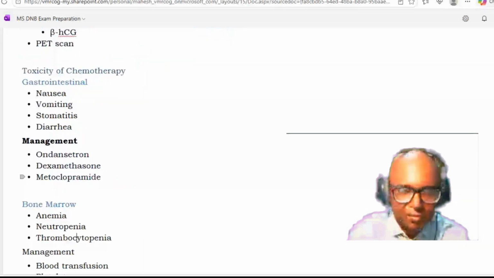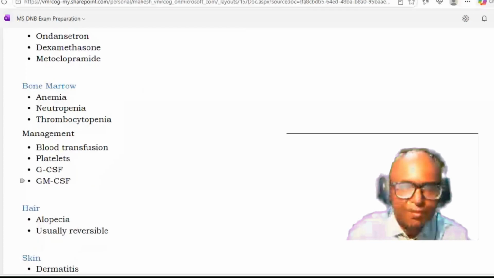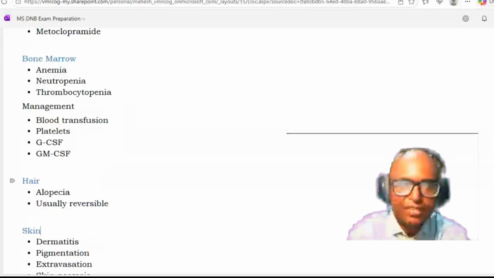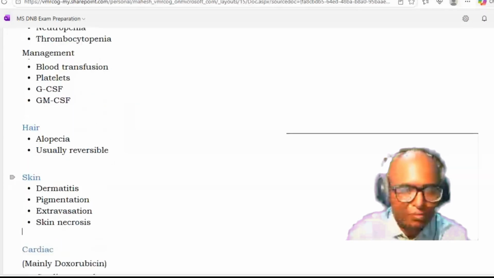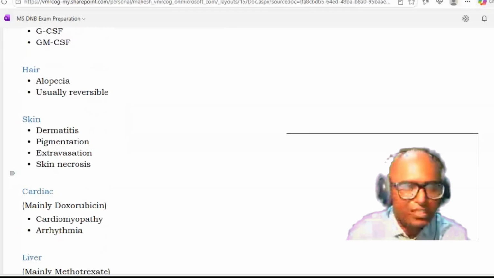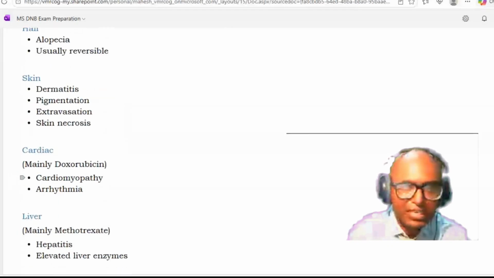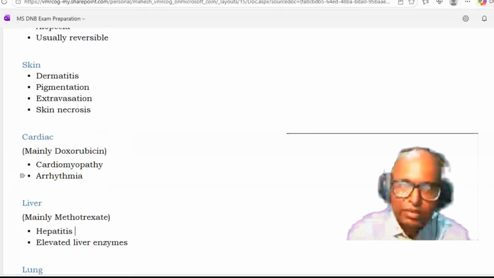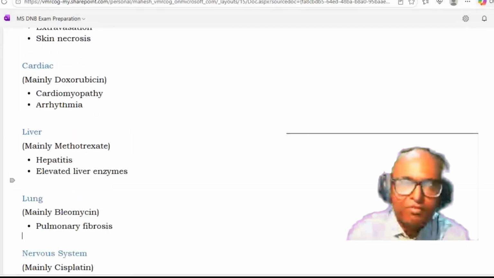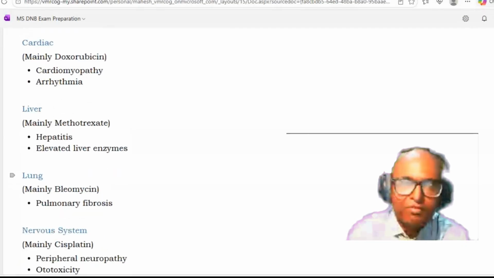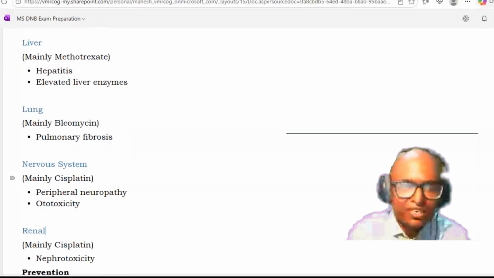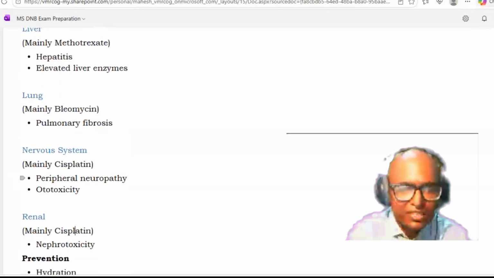On bone marrow, you have anemia, neutropenia, thrombocytopenia. Management is by blood transfusion, platelets, granulocyte colony stimulating factor, granulocyte monocyte colony stimulating factor can be given. In hair, you have alopecia. Usually, it is reversible. In skin, there can be dermatitis, pigmentation, extravasation, skin necrosis. In cardiac, especially with doxorubicin, you will have cardiomyopathy, arrhythmias. Liver, mainly methotrexate, hepatitis, elevated liver enzymes. Lung, because of the bleomycin, there can be pulmonary fibrosis.